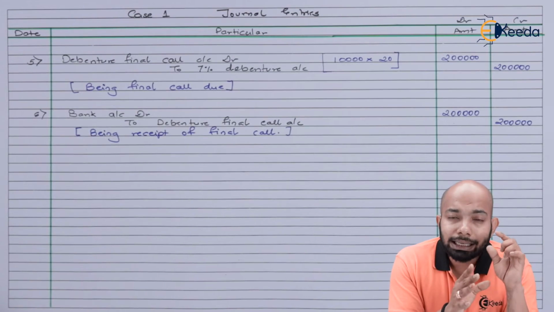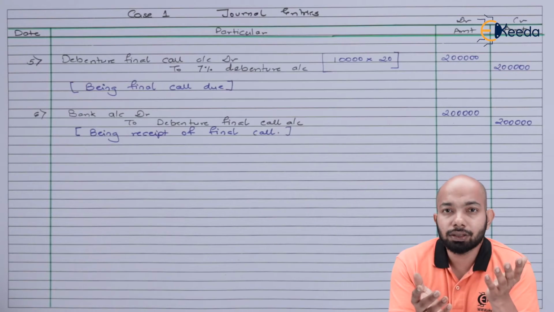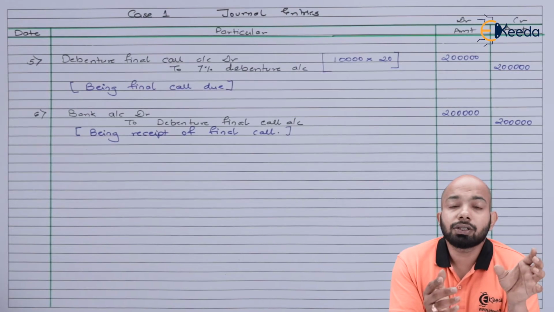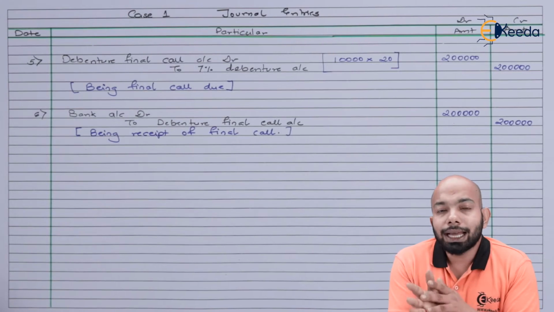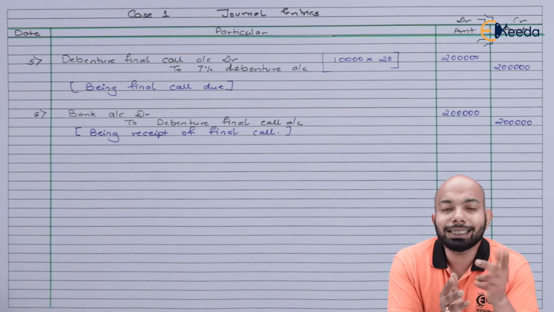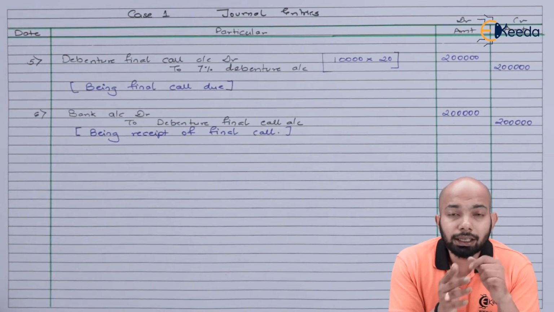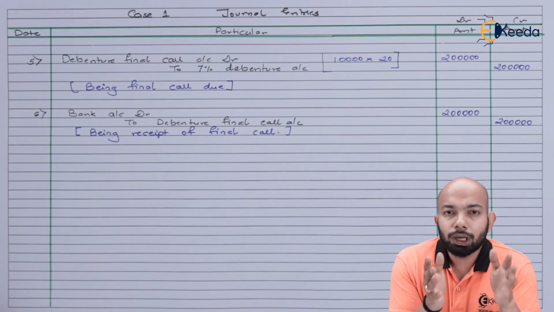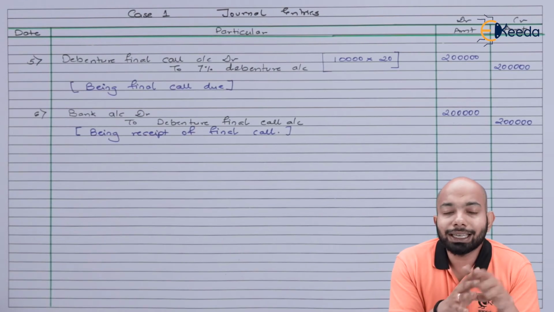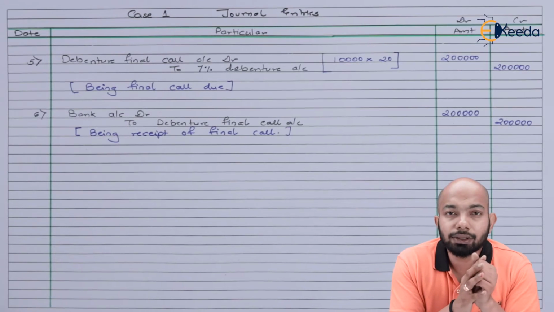It's a very simple entry. Suspense account is created because we don't know how exactly the amount is getting transferred to us. Hence, debenture suspense account debit to dash percent of debentures. When the amount is repaid, simply reverse this entry. That means dash percent debenture account debit to debenture suspense account. Here, whatever balance you have of debentures will get closed off related to that loan itself. So we'll pass that entry first.